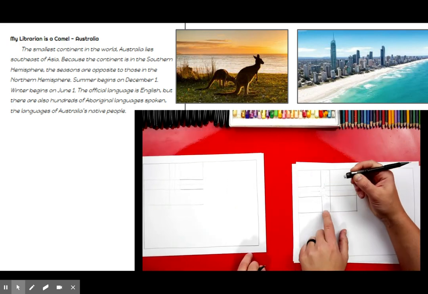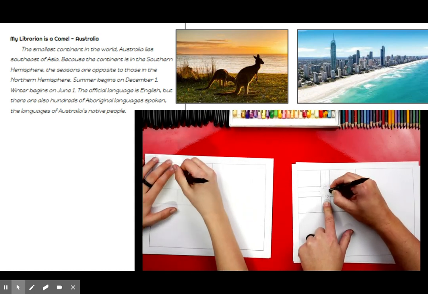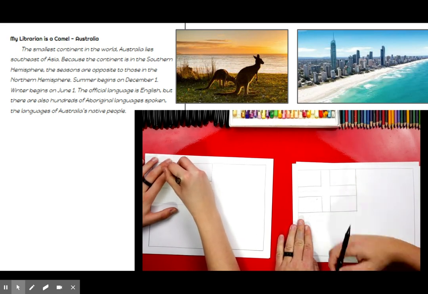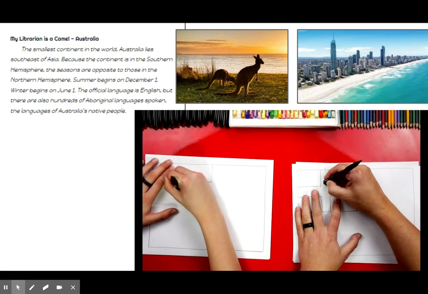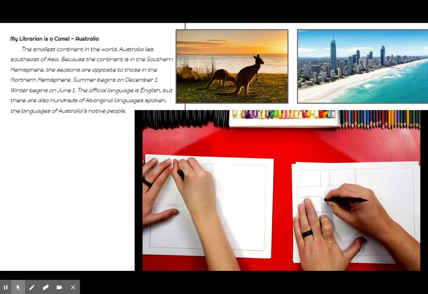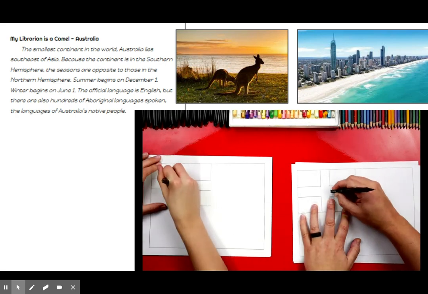Now I'm going to erase these middle lines right here. So we should just have a cross right in the middle of this corner. So I'm going to also erase the middle guidelines too. Now if you need to, remember to pause the video and you can take extra time to finish this step.